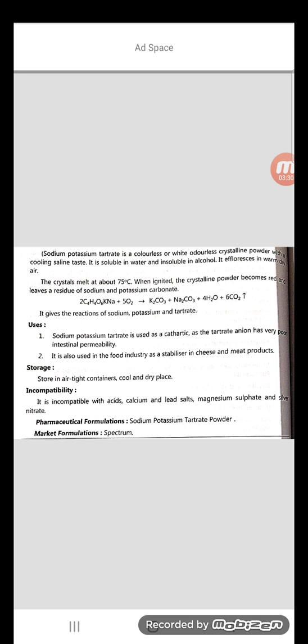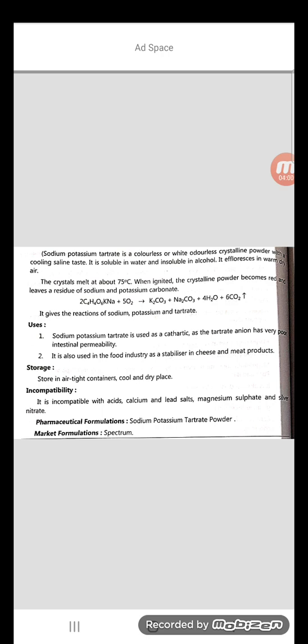It has a laxative effect, mainly feces passed without griping, a purgative or catharsis, where loose watery feces are passed with griping and also abdominal pain. All these points are related to sodium potassium tartrate.